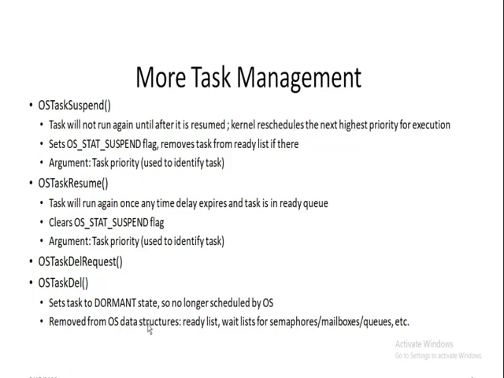A task can suspend itself by passing the argument OS priority self to this call. Then OS task resume resumes a suspended task. Next one, OS task del request. It is the same as the OS task del function. It sends a task delete request to the Micro C OS kernel. So OS task del is also used to delete a specific task, and OS task del request sends a request to the kernel.